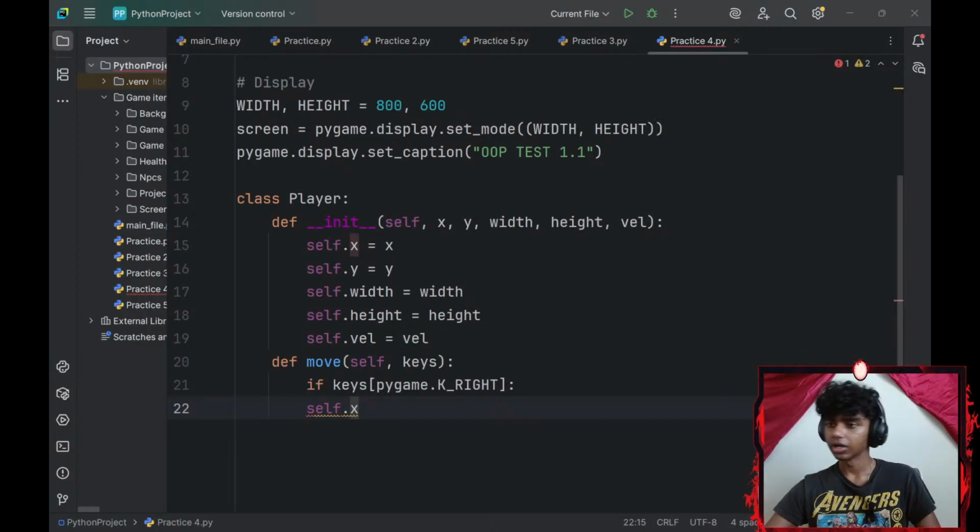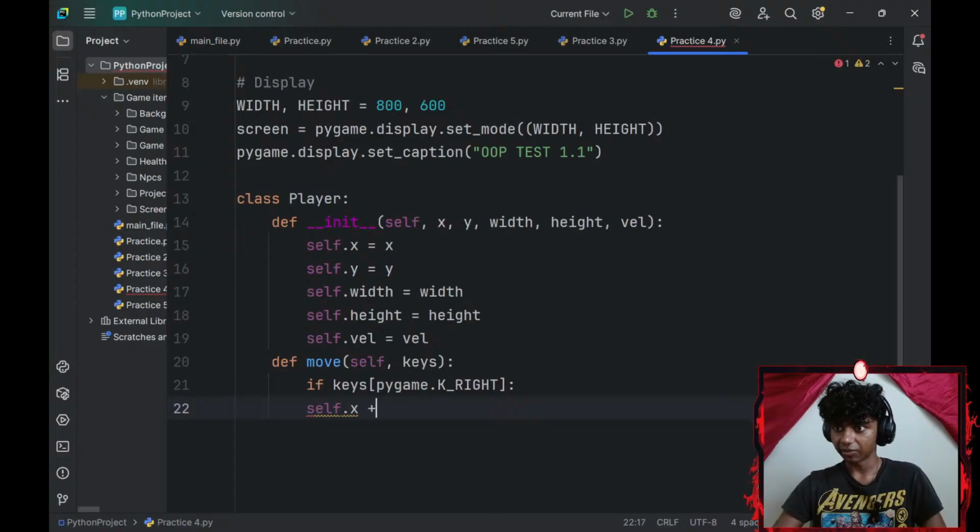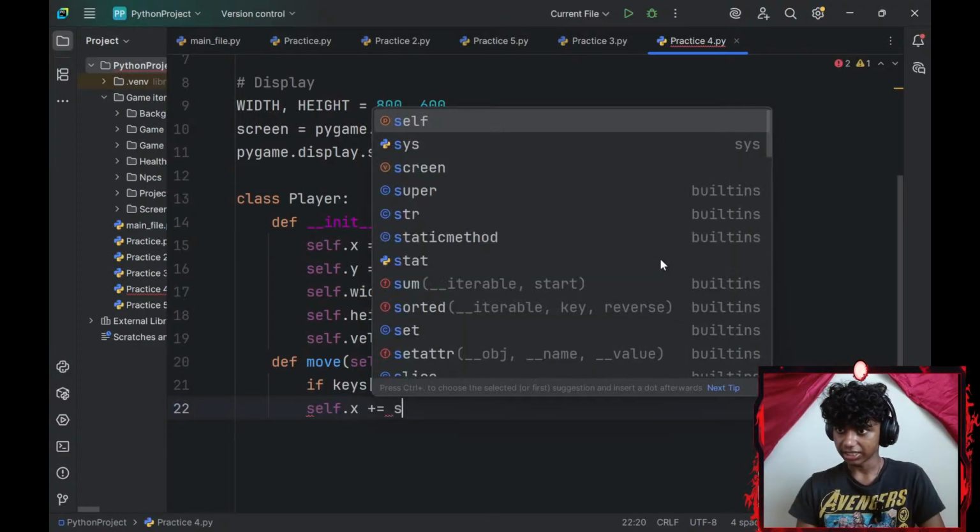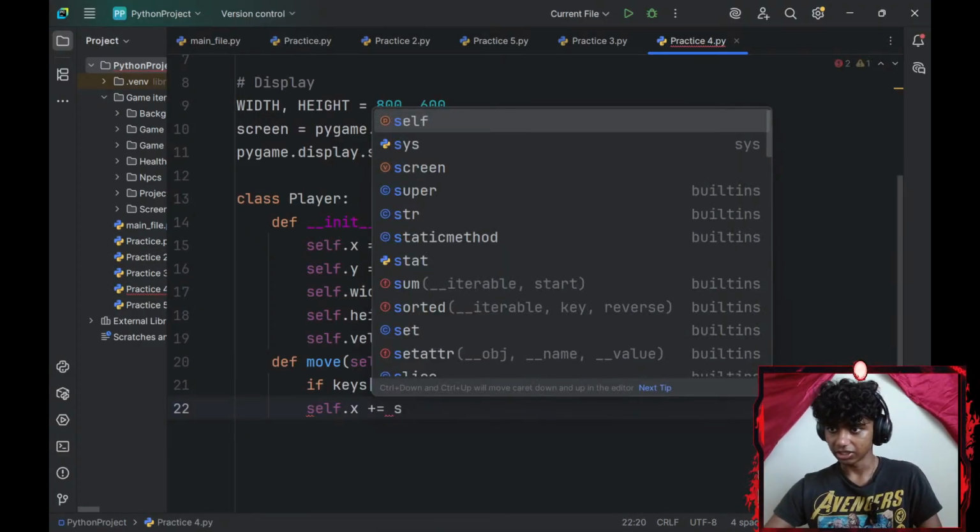Okay. Then let me go with self.x-axis. I will increase that by myself. This needs to be indented.